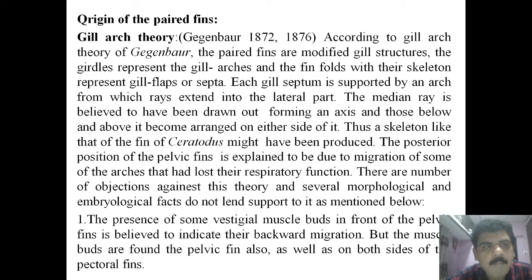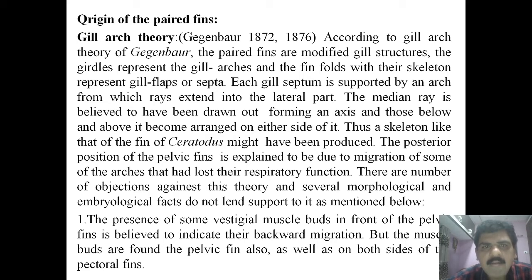Hello everyone. Today we'll discuss another topic from Unit 2, that is the origin of paired fins in fishes. In fishes, the paired fins are the pectoral fins and the pelvic fins.